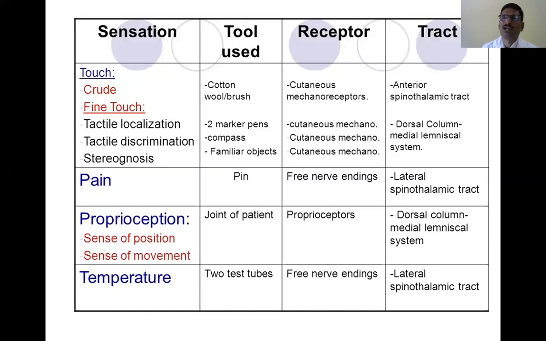Astereognosis means absence of stereognosis, that is, inability to identify a known object with closed eyes. This is normally present. For this also, the receptors are touch and pressure receptors, that is, the cutaneous mechanoreceptors. Again carried by the dorsal column tracts, and the fibers are ipsilateral. So that's about stereognosis.